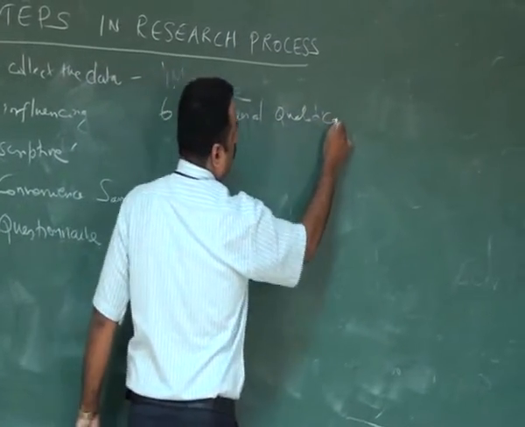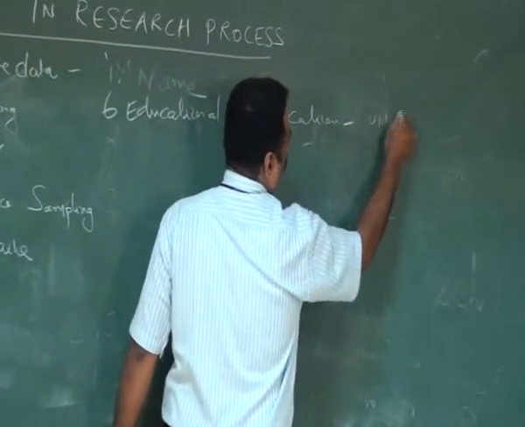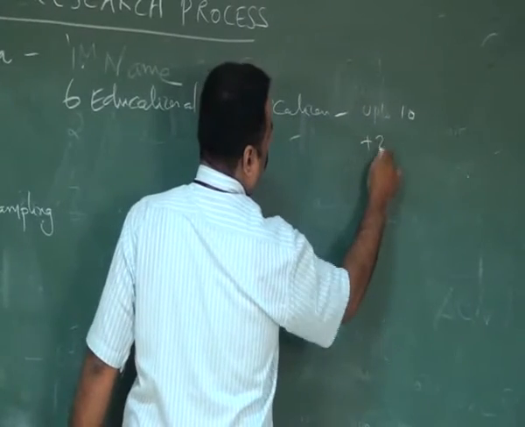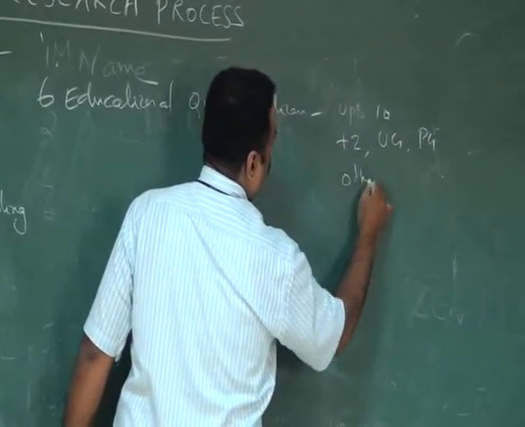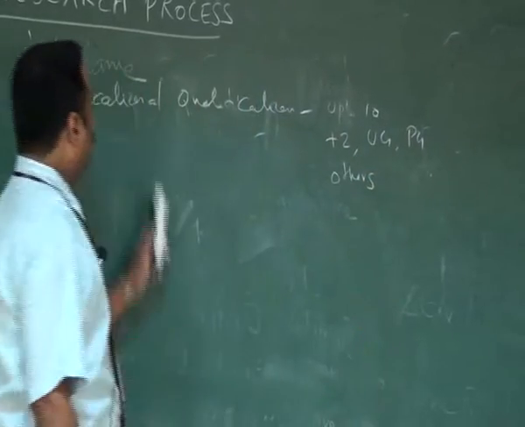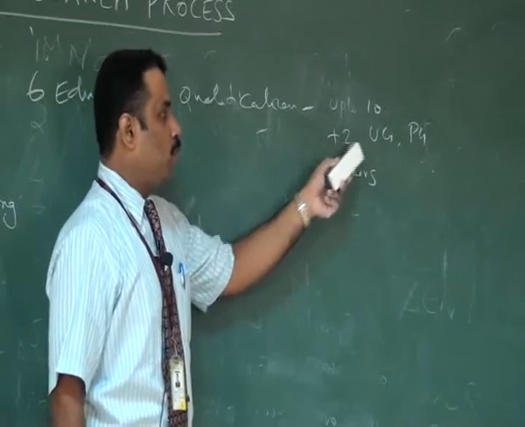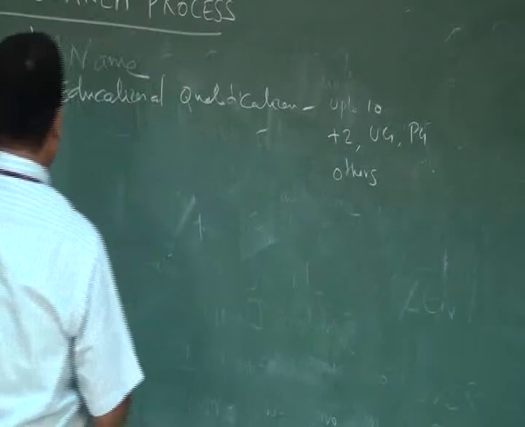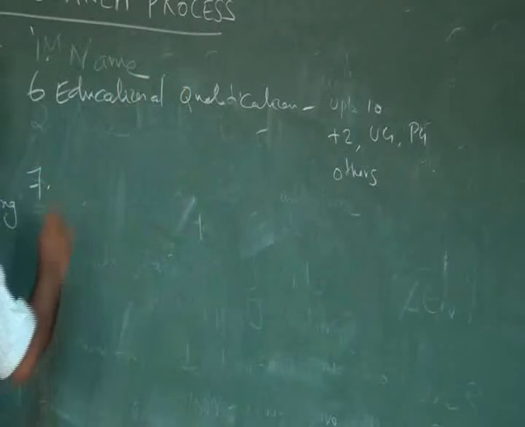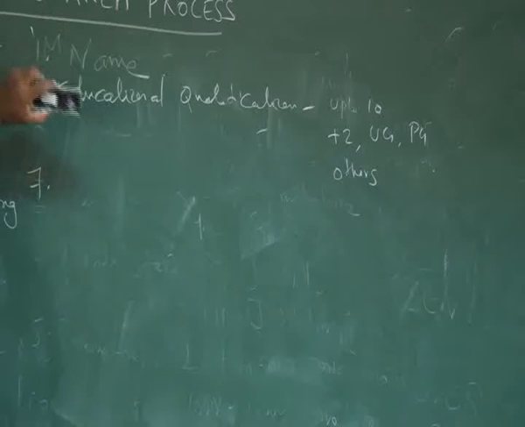Then educational qualification. Educational qualification may be collected like up to 10th standard, plus 2, UG, PG, postgraduates and others. So these basic questions give the demographic details.